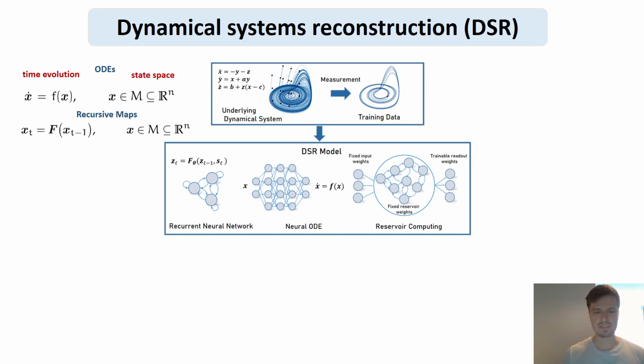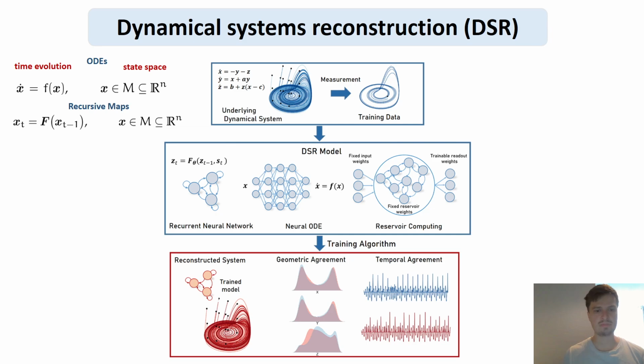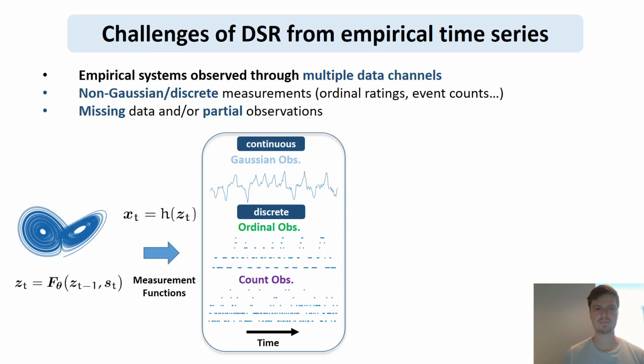And then the aim is to find a training algorithm to train this DSR model in such a way that it constitutes a surrogate dynamical system representation of this underlying dynamical system, such that the long-term dynamics agree with the ground truth system in terms of geometric agreement, temporal agreement, and the overall topology of the dynamical system.